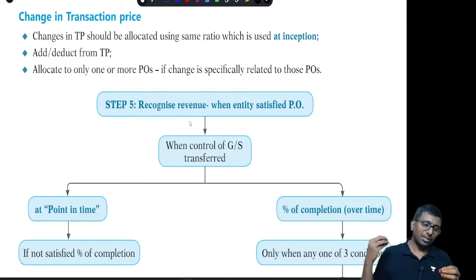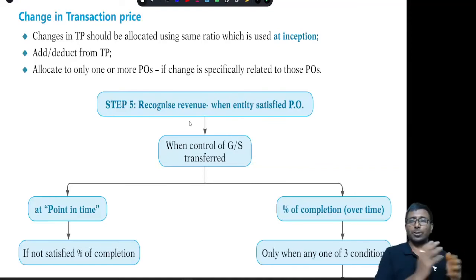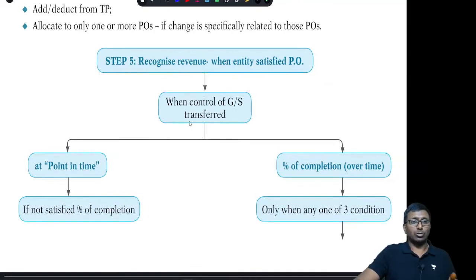That means it is not happening in one shot. It is happening over a period of time. Under that circumstance, we will be following the percentage of completion method. Revenue will be recognized in the percentage completion method. Sir, when do you follow this? When do you follow point in time?